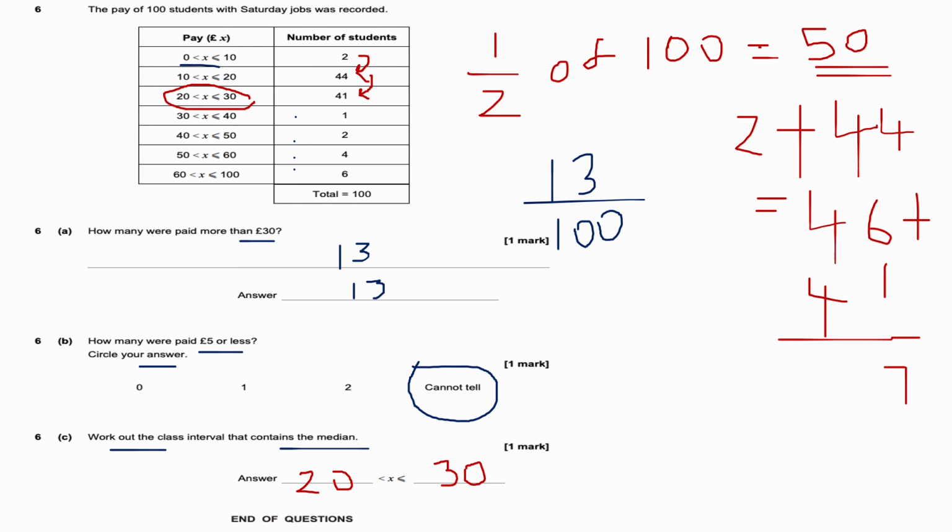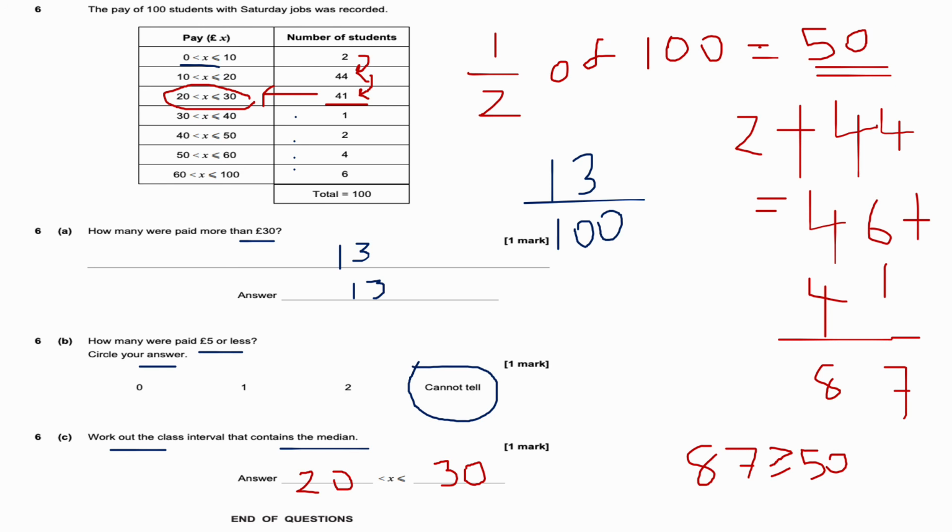6 plus 1 is 7, and 4 plus 4 is 8. Okay, 87 is bigger than or equal to 50. Okay, therefore we stop here and we say, okay, this is the interval where the median lies. Okay, so the median lies somewhere there.